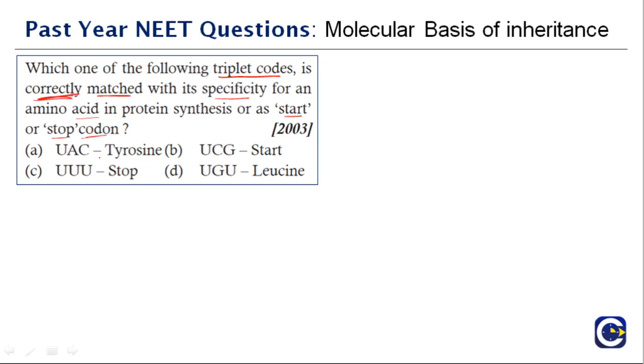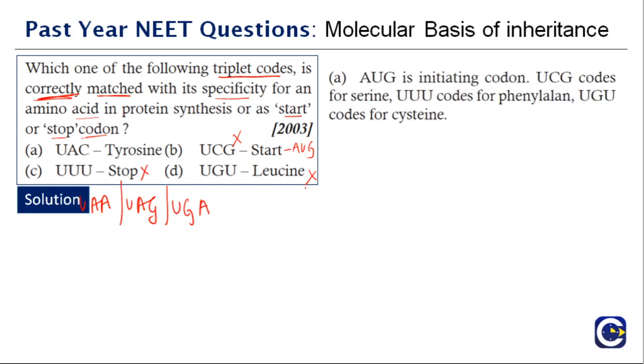Is it UAC tyrosine? Is it UCG start? So what is the start codon? I think that is the easiest and everybody should remember. The start codon is AUG, so this option is wrong. UUU as the stop codon? No. What are the three stop codons? UAA, UAG and UGA. So this is also the wrong option. And UGU does not code for leucine. So the right option here is A, tyrosine.